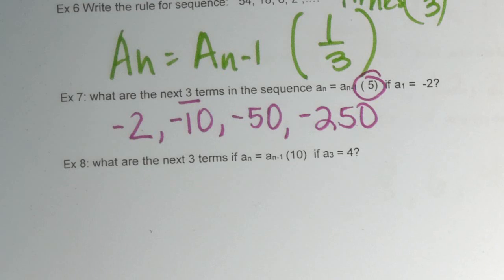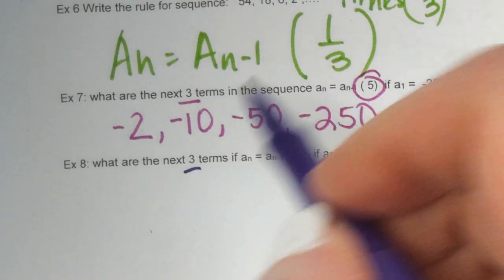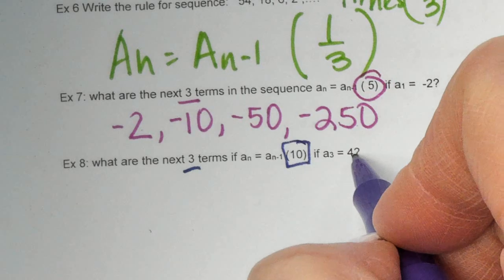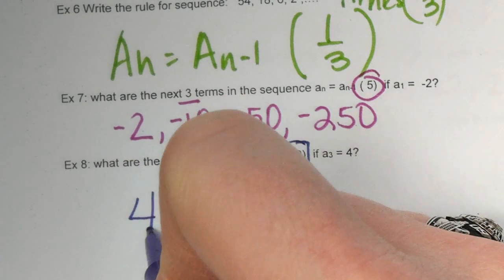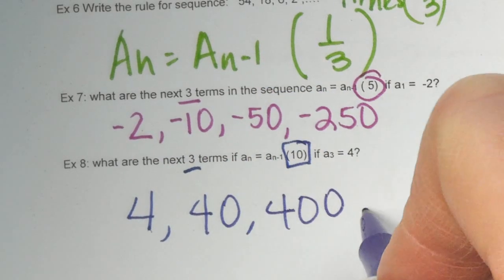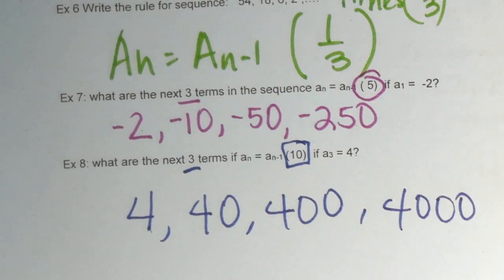Okay, and last one. Next 3 terms, if we're multiplying by 10, and our first term is 4. So we have 4, 40, 400, 4,000. Okay? Alright, hopefully this is a little easier for you. It's not anything tricky and crazy with new rules and whatever. As long as you get that a to the n equals a to the n minus 1, and then find out the pattern, you are golden.